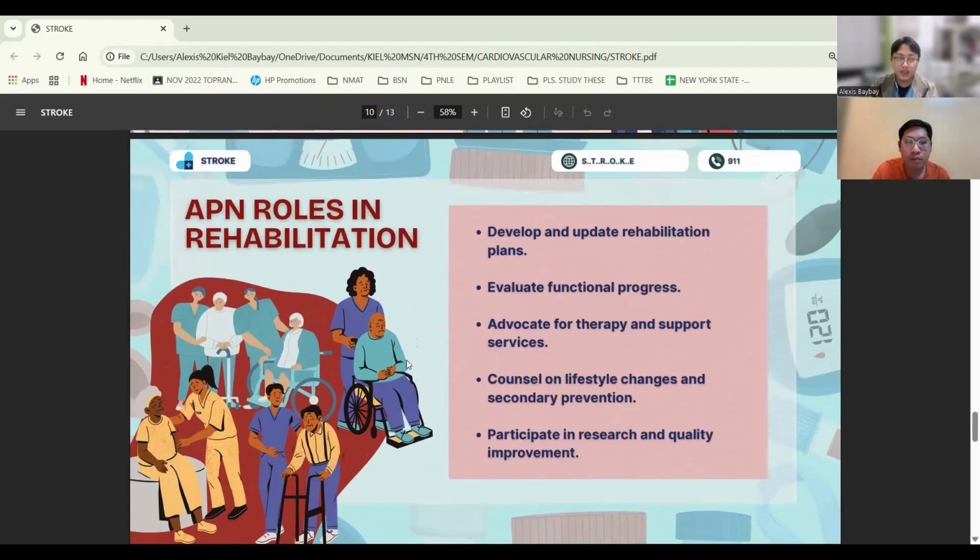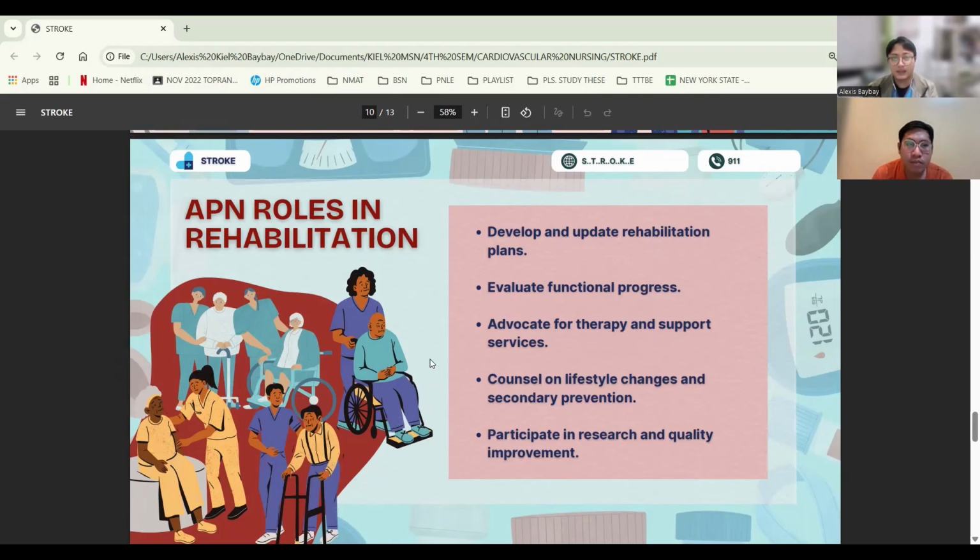Now for the APN roles in rehabilitation. In this phase, the APNs develop and revise the personalized care and rehab plans for the patient. They also monitor and evaluate functional progress, facilitate referrals to therapy services. They are also an advocate for assistive devices and transition resources.